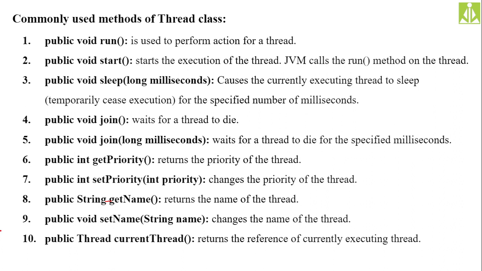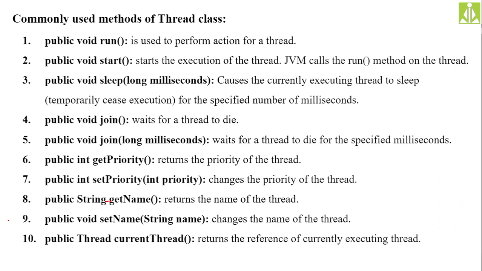All these are a few important methods, and their descriptions we have kept over here. You can go through them. This is very easy. Once you understood that introduction concept, it is very easy to understand what these methods will do. Already I told you, run will make your thread perform the actual action, whatever is dedicated to that particular thread. Why that thread has been created, for what purpose. To perform that purpose, we use this run method.